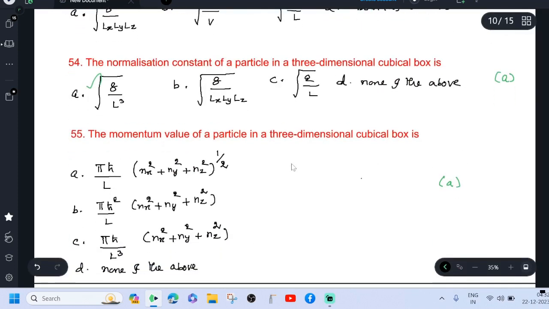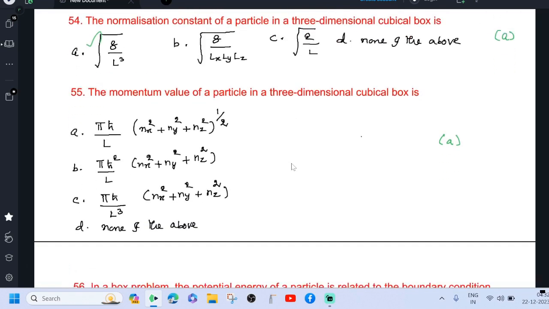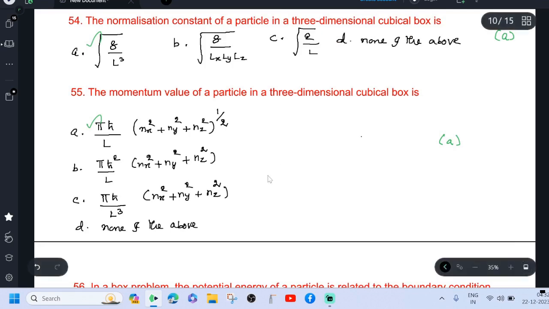The momentum value of a particle in a three-dimensional cubical box is πħ by L, into (l² plus m² plus n²) to the power 1 by 2.